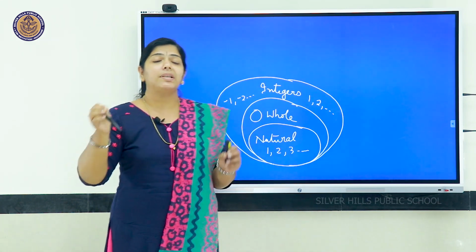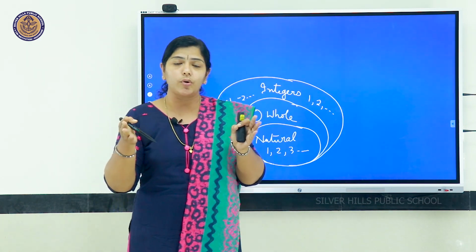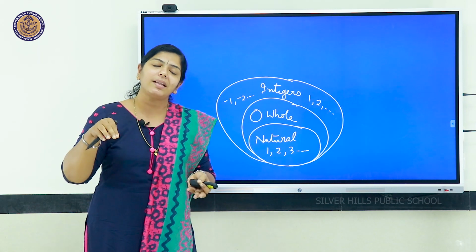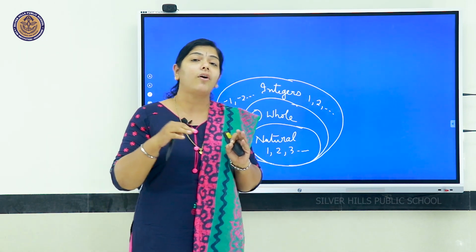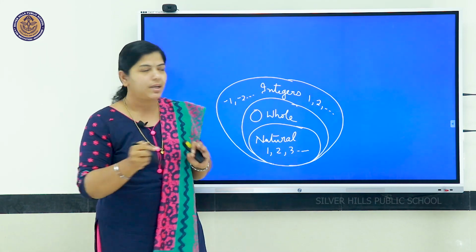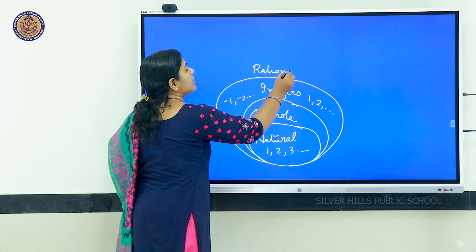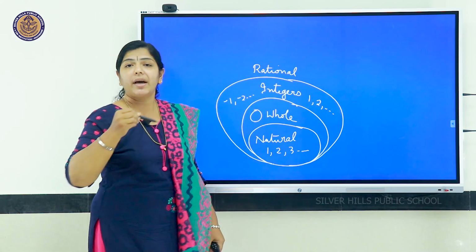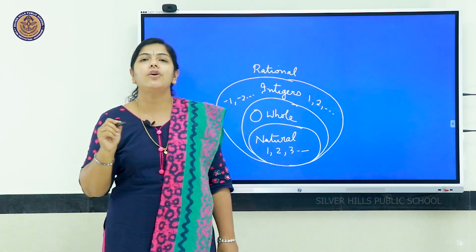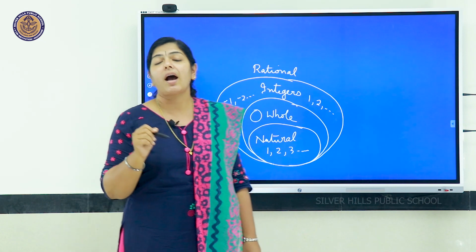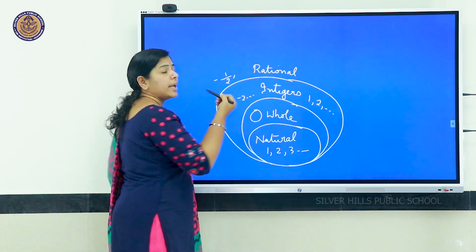Now next type, to represent numbers between two integers, that is between 1 and 2, between 5 and 6. To represent that, we have another set of numbers, that is fractions, or rather we will call rational numbers. Rational numbers, that is the numbers of the form p by q, where p and q are integers and q not equal to 0 are called rational numbers.